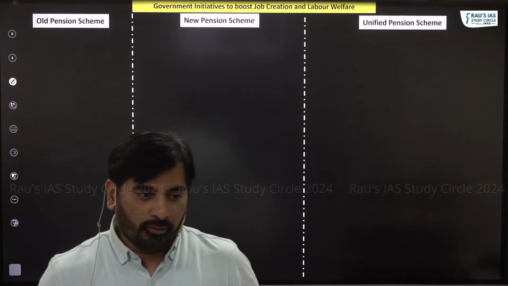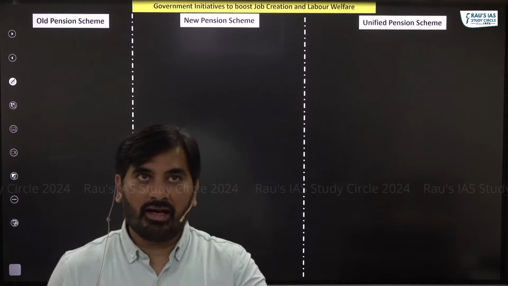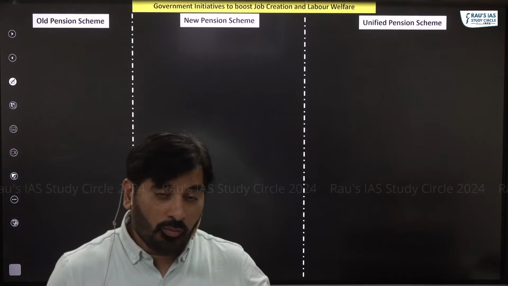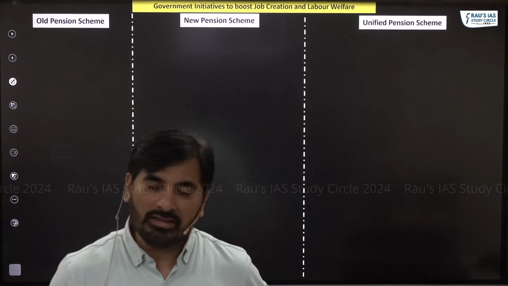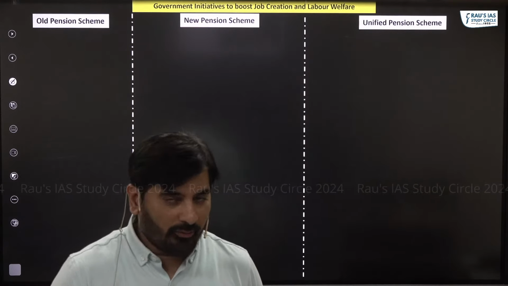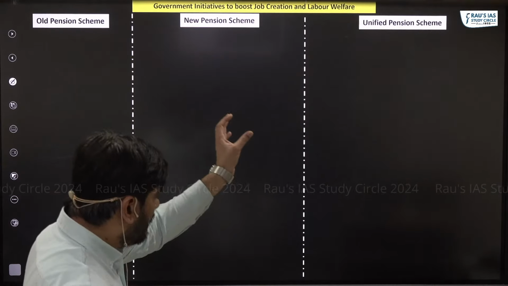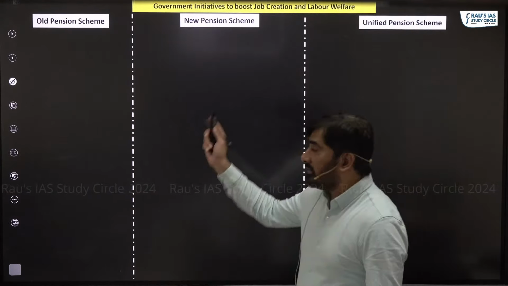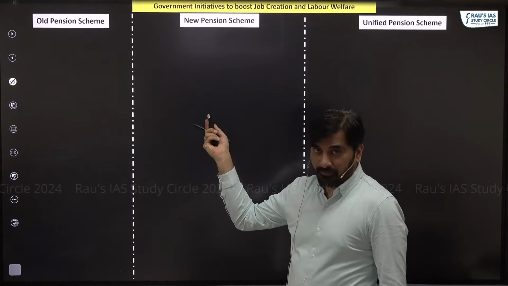So, in the previous year prelims, a question already has been asked with respect to new pension scheme. Same way, you may expect a question related to unified pension scheme. That is what I'm going to cover. But to understand unified pension scheme, you need to understand the features of old pension scheme and new pension scheme.